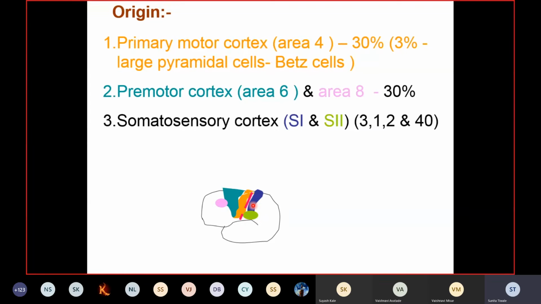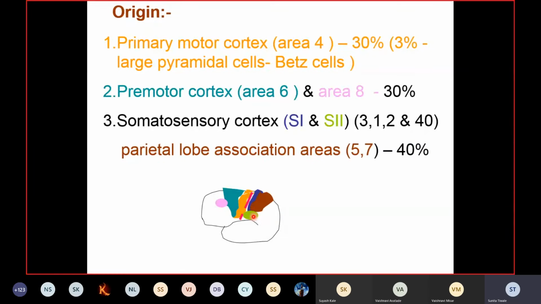So you'll find that this primary somatosensory cortex is labeled as S1. In the lower part, deep in the lateral sulcus, you will come across the secondary somatosensory cortex, that is S2. What is the number for the primary somatosensory cortex? It is area numbers 3, 1, 2, like that. And for the secondary somatosensory cortex, this gyrus is labeled as the supramarginal gyrus, area number 40, right? So they are also contributing to the formation of the descending tracts.